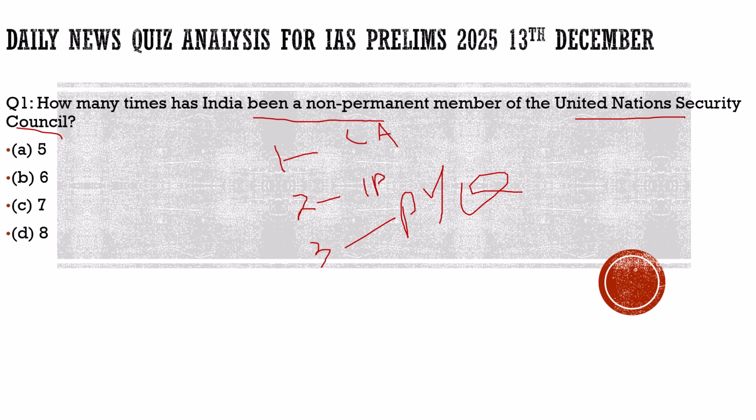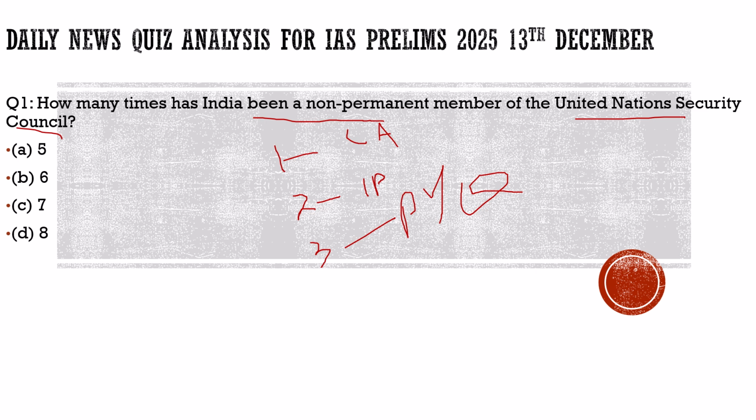Coming back to this question, you will ask me, sir, why are we going to discuss this question? Because the answer is in today's newspaper. Pakistan is all set to take the seat of non-permanent member for 2025 to 26. The writer, T.S. Tirumurti, discussed the concerns with respect to India, how India can be harmed, how Pakistan can use this platform against India, and how India should deal with this.